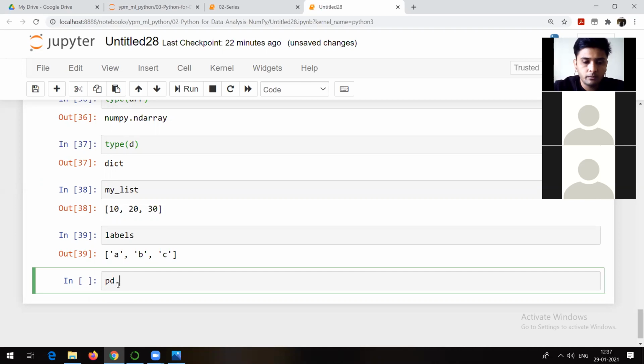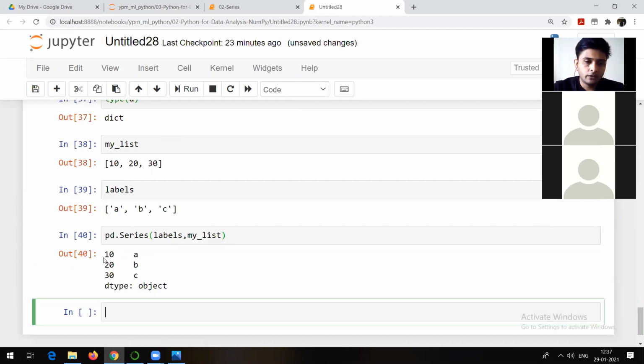Now how to create a series? Here's a command, pd.Series. We make use of a method called Series, and we pass some arguments to this. Which arguments do we pass? There's an argument like data, and there's an argument like index. These are two important arguments that we pass. For example, I want to pass labels as data. So I will do pd.Series of labels, comma, and I want to give 10, 20, 30 as index. So I will pass that particular thing. That's it. This is going to create a series. See, this 10, 20, and 30 is the index.